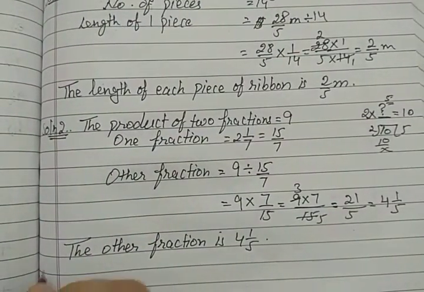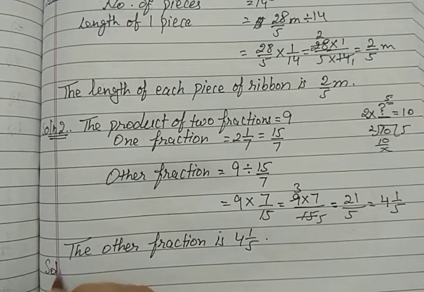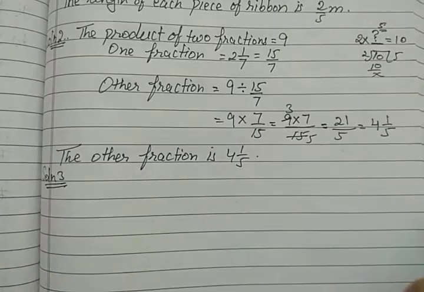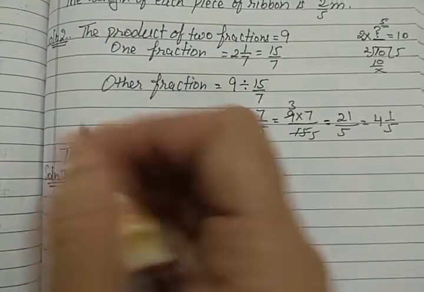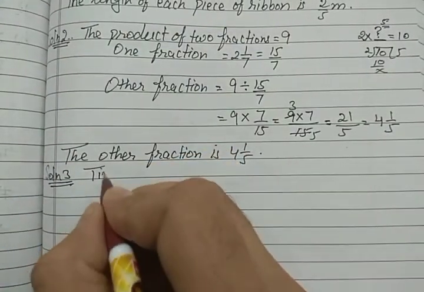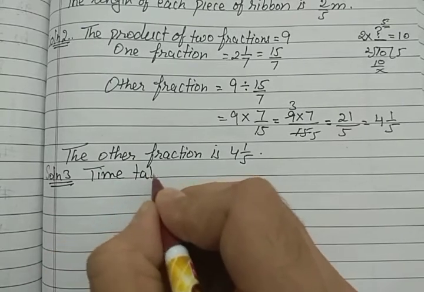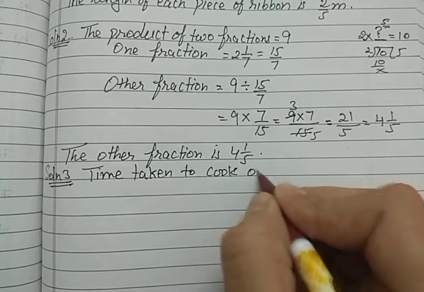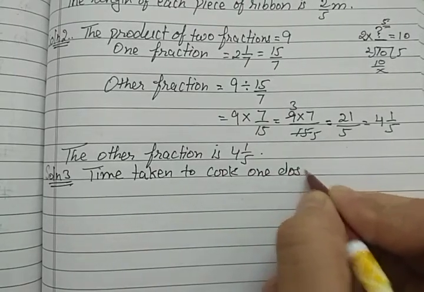So solution number 3. Time taken to cook one dosa.